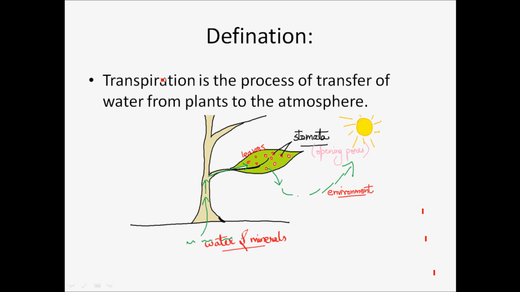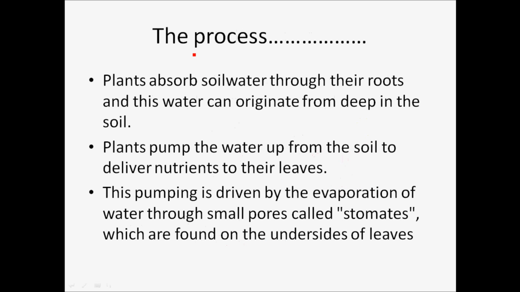So you see through the example we are seeing here, the water and minerals are absorbed from the ground and move towards the stem and then towards the leaves. Beneath the leaves, not on the upper surface but on the lower surface, there are some stomatal openings present on each of the leaves in the plant, which are called stomatas. And these stomata openings bring the water and minerals from the ground to the leaves, and then from the leaves it moves to the environment. So this is how the process goes. Let's talk in detail about the process of transpiration.